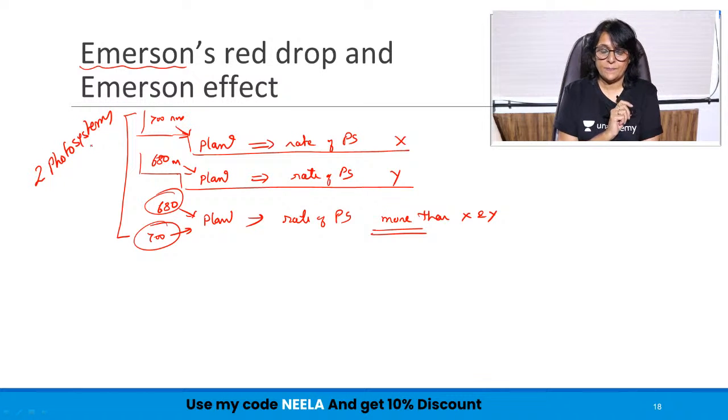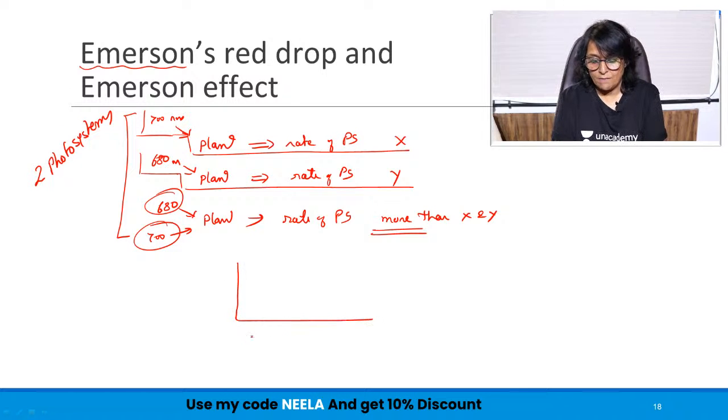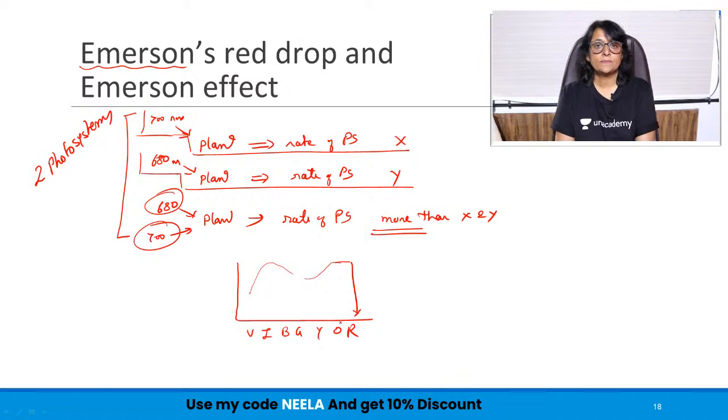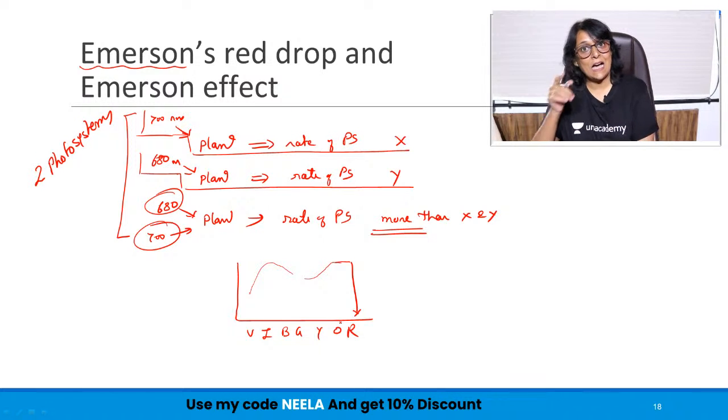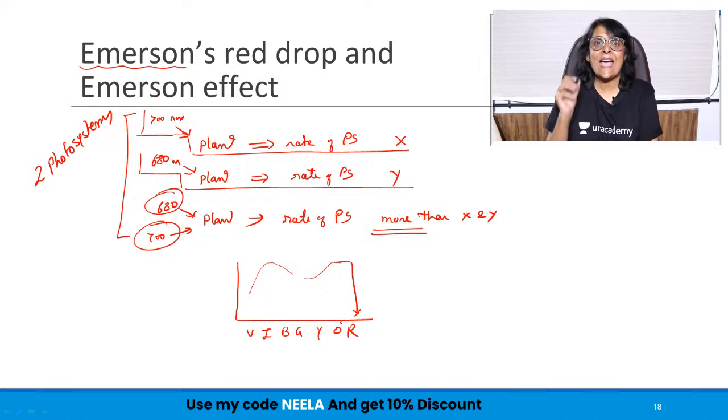This is one part. Now when light of various wavelengths was given, some photosynthesis took place in this part, some photosynthesis took place in this part, and after the red wavelength there was a sudden drop, because the visible band stops here, and after red there is infrared which is photosynthetically inactive.